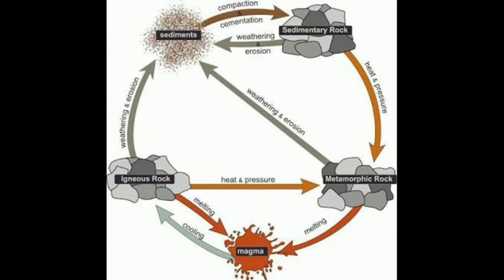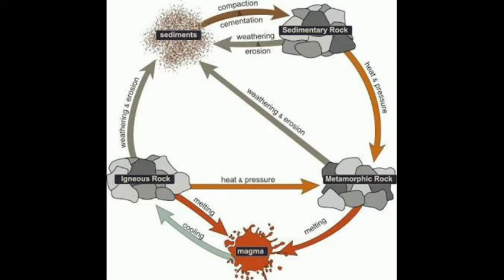Igneous rocks. These are formed by the cooling and solidification of magma. These are made of crystals. Metallic minerals are found in these rocks. Basalt and granite are examples of igneous rocks.